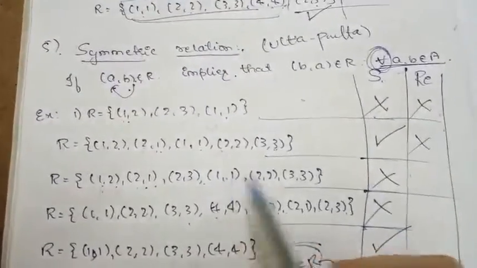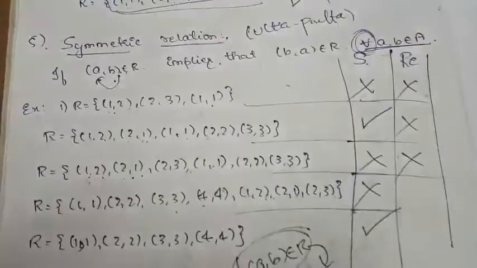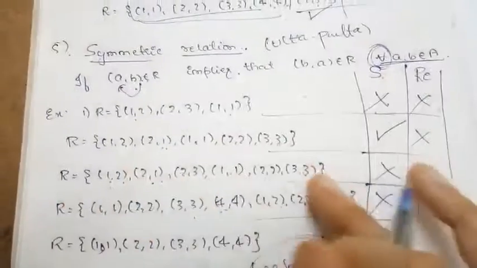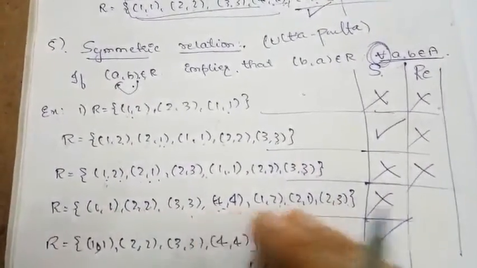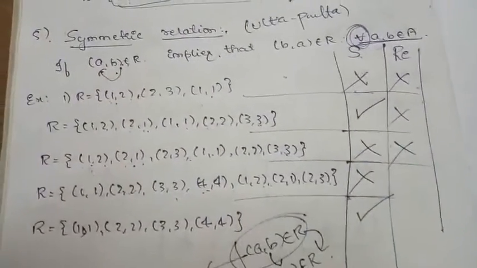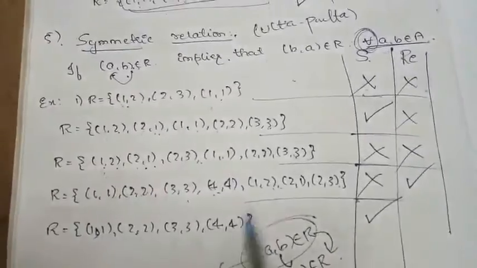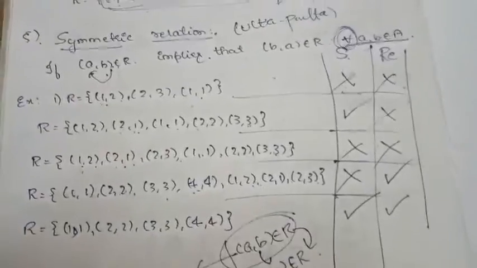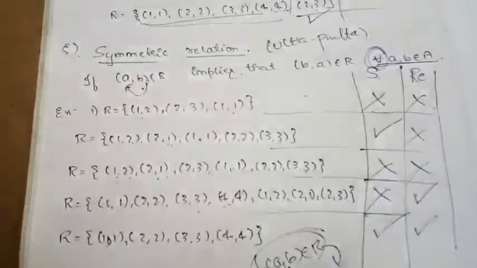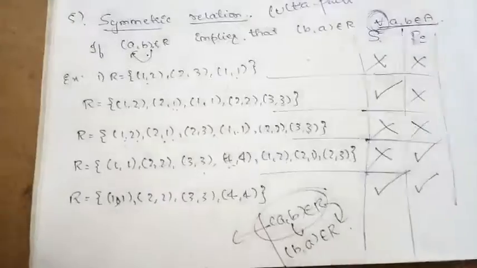Here (1, 1), (2, 2), (3, 3), but we do not have (4, 4). So it is not reflexive. Again here (1, 1), (2, 2), (3, 3), (4, 4). So we have doublets for every element of A. Whatever other elements remain in that relation, we are not bothered. If we have doublets for every element of A, then it is reflexive. Yes, this is a reflexive relation. I am summarizing what a reflexive relation is with the symmetric relation example, so that you get to know the reflexive relation even better.